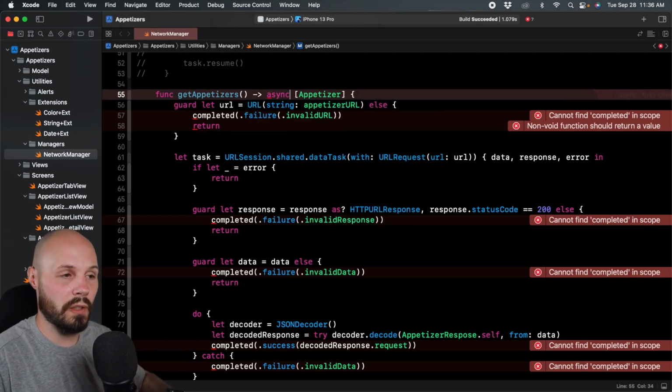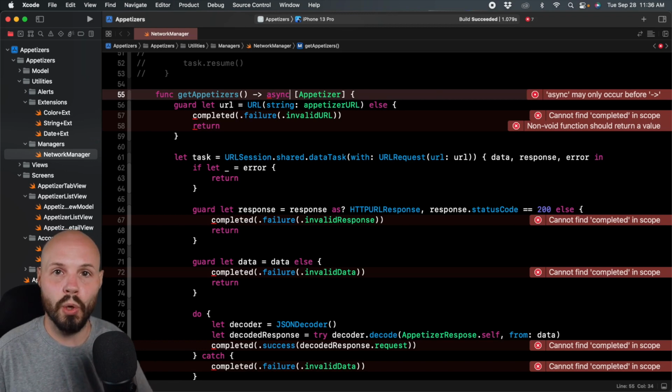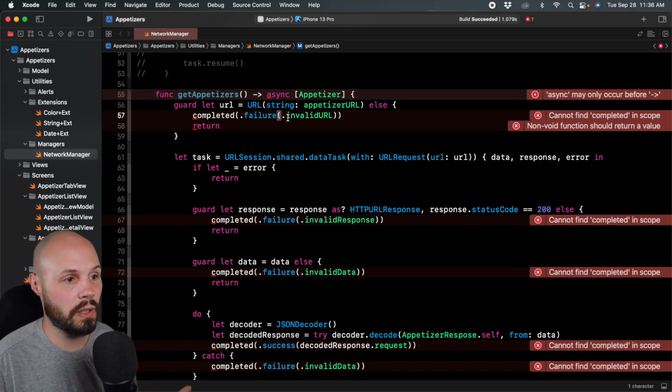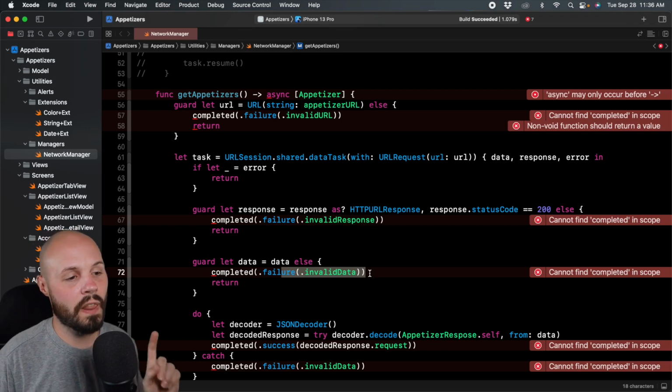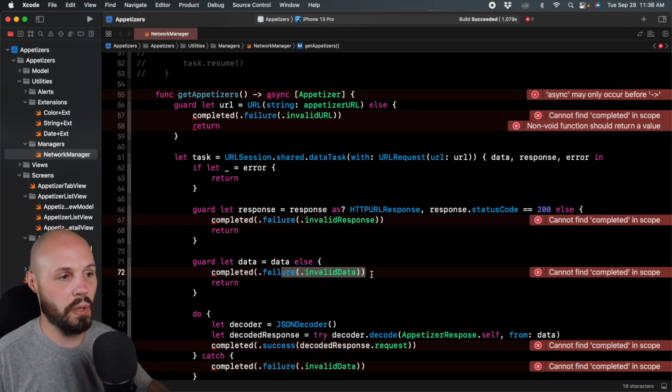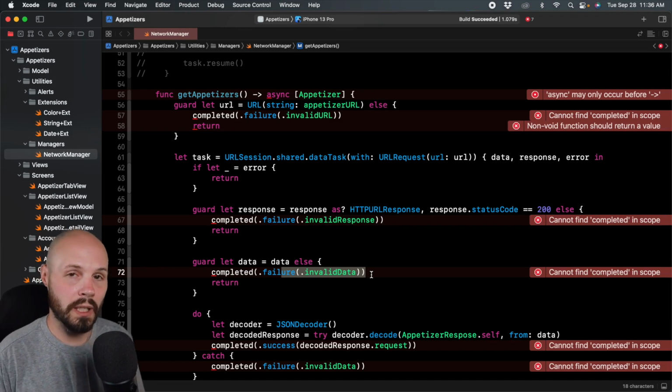That's one part of it, but we also want to throw various errors. We still want to handle invalid URL, invalid response, invalid data. Actually, on that note, we're going to do this first without handling individual errors, because handling these individual errors adds a bit of extra complexity that I think might be confusing in the beginning.